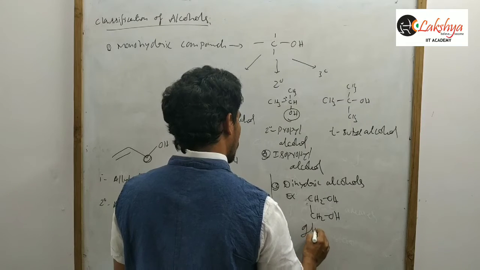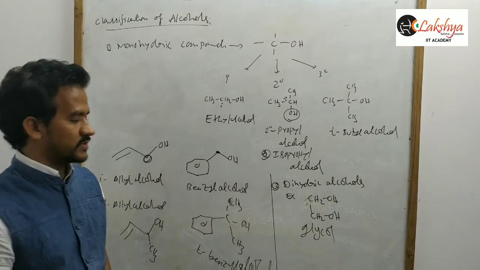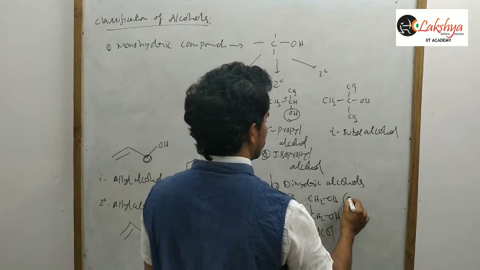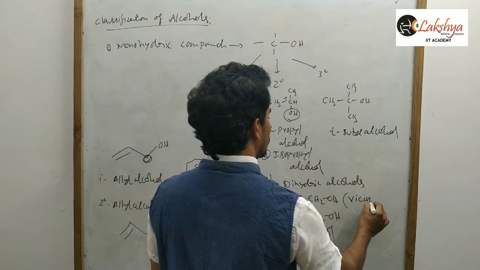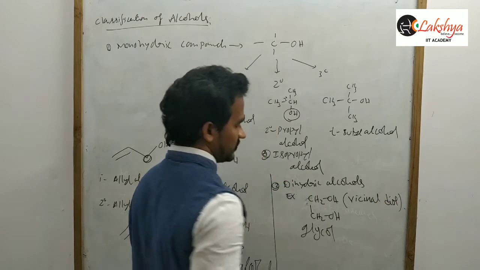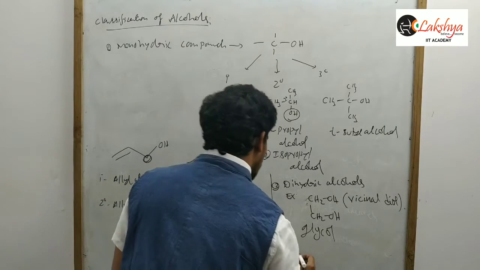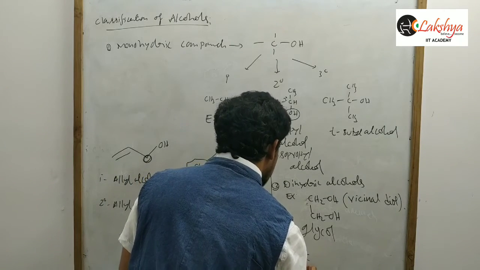This one, glycol. The compound contains two OH groups. It is a vicinal diol. This is the glycol, and actually here, geminal diols are unstable.